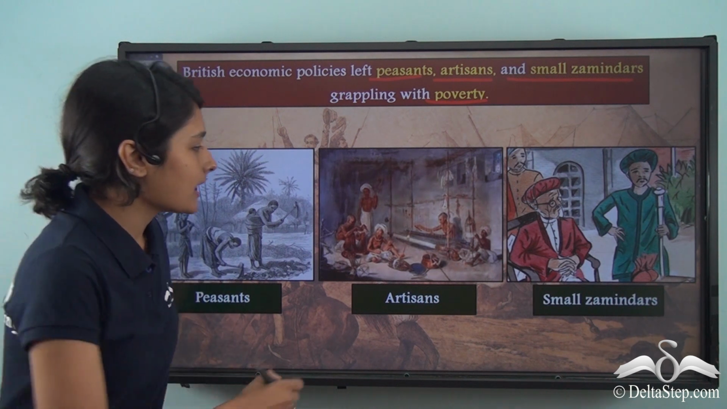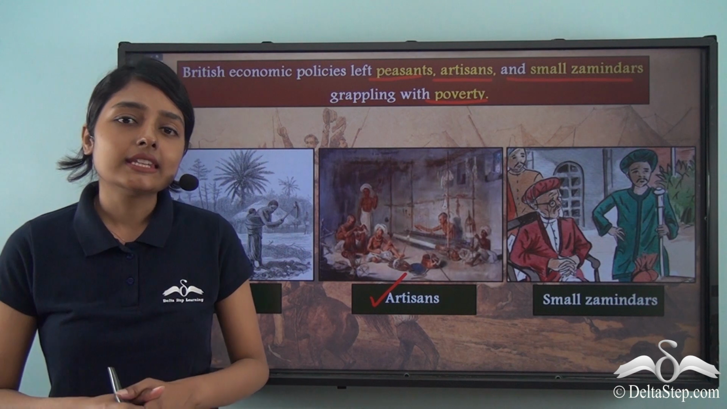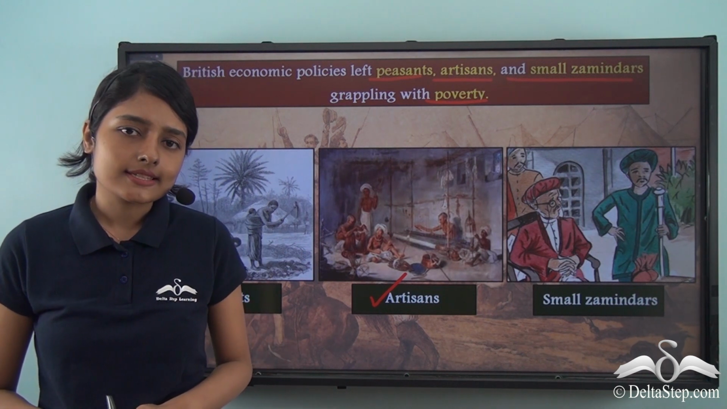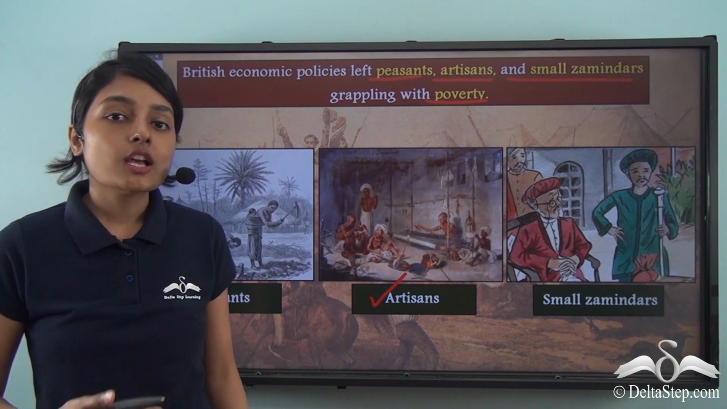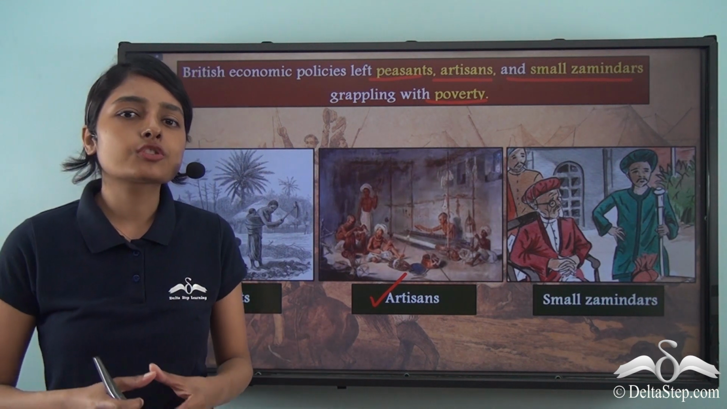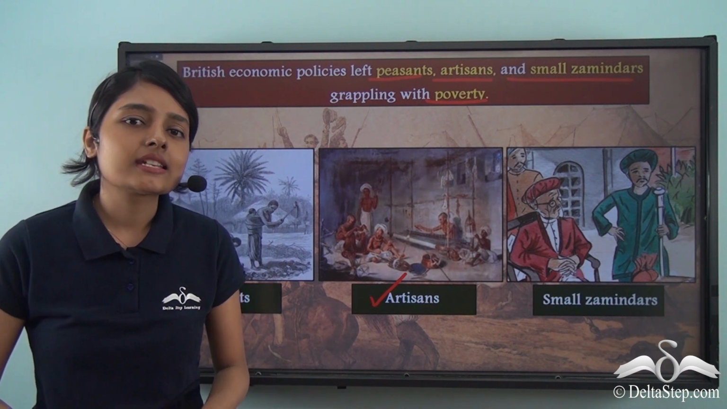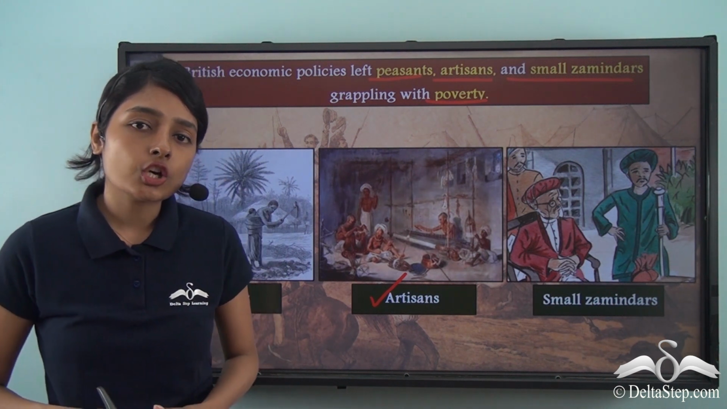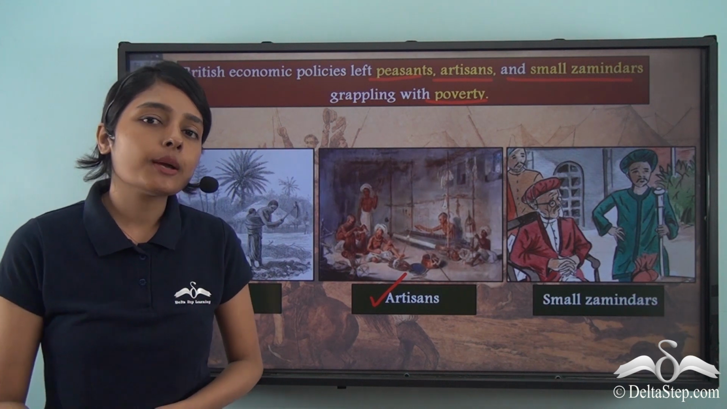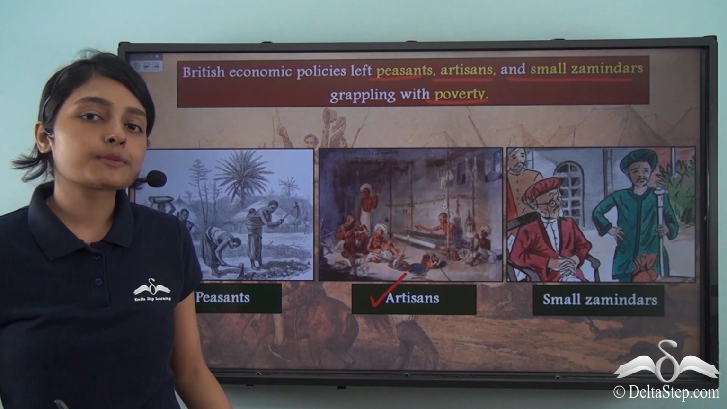At the same time, the artisans were also suffering because of these East India Company policies. The artisans lost their autonomy and independence. They were no longer able to do the work that they had been doing generationally. Instead, they now lost their jobs. And unemployment also gave rise to hunger and poverty among these people.